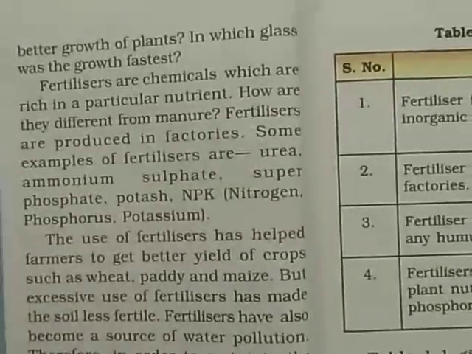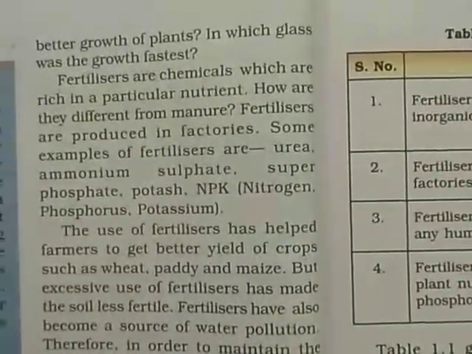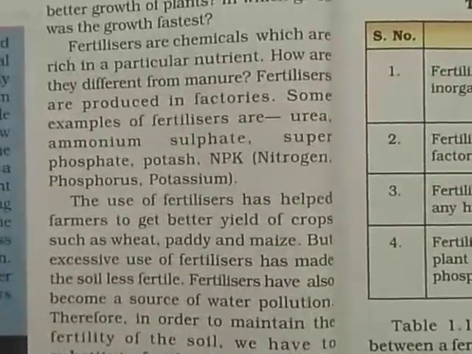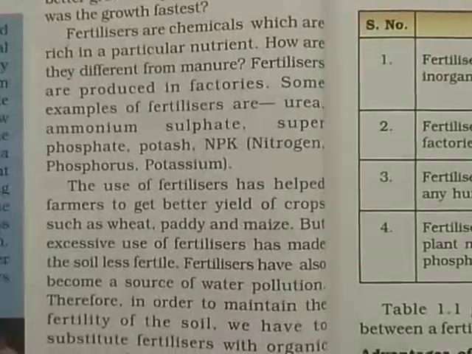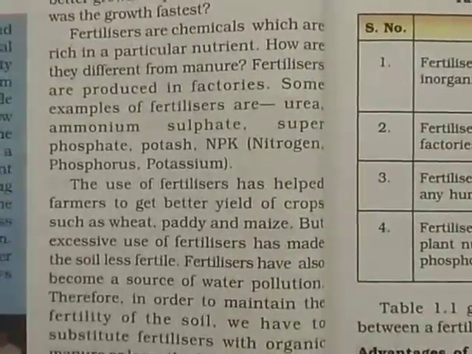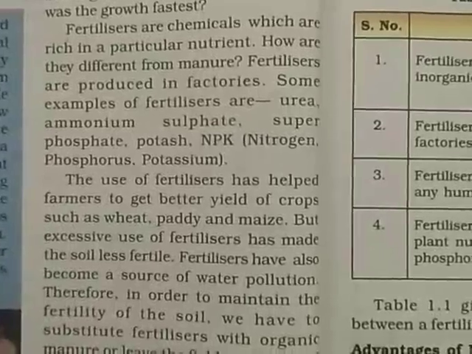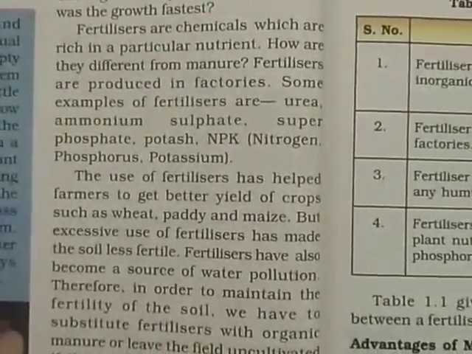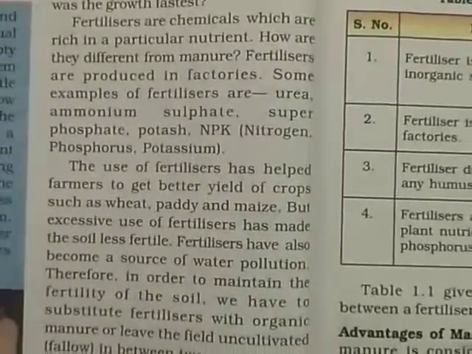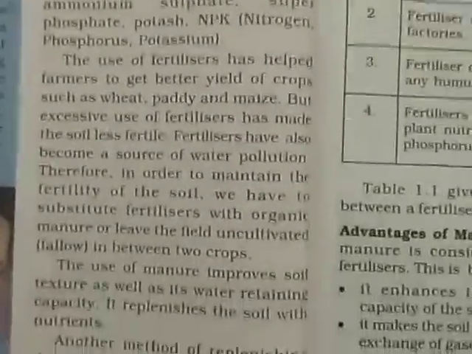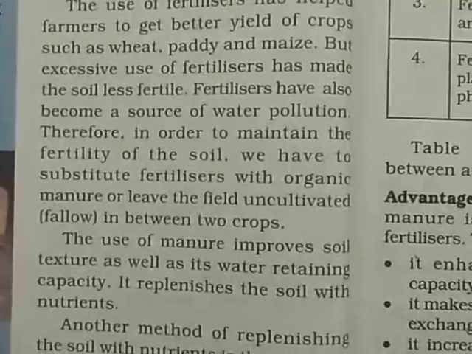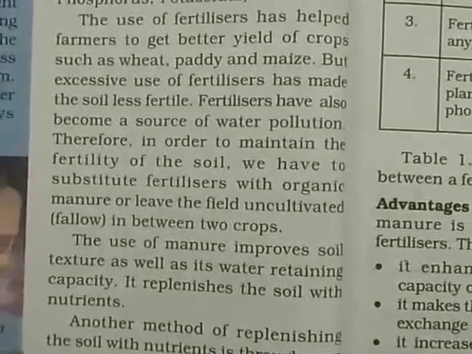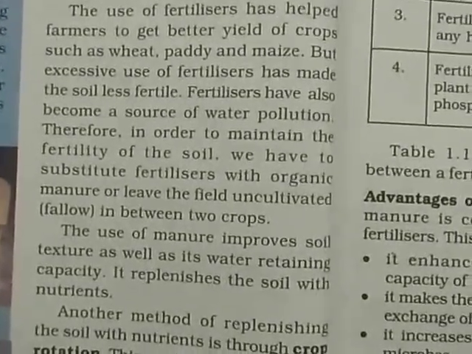The fertilizers are chemicals which are rich in particular nutrients. How are they different from manure? Fertilizers are produced in factories. Some examples of fertilizers are urea, ammonium sulfate, super phosphate, potash, NPK, that is nitrogen, phosphorus, potassium. The use of fertilizer has helped farmers to get a better yield of crops such as wheat, paddy and maize.